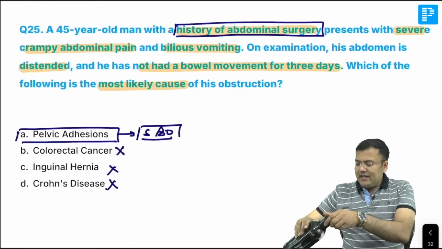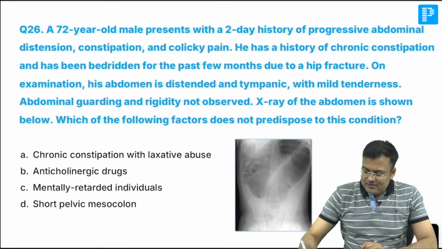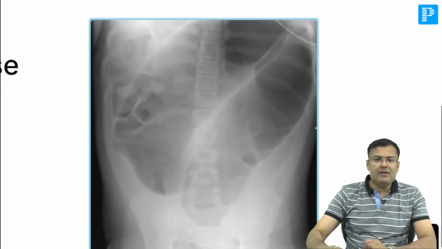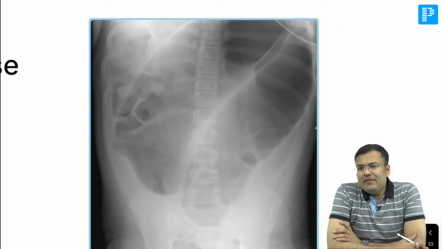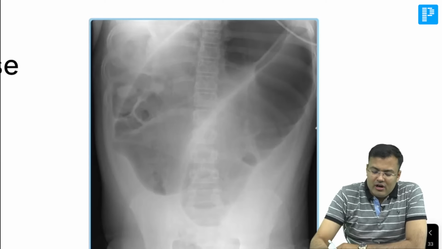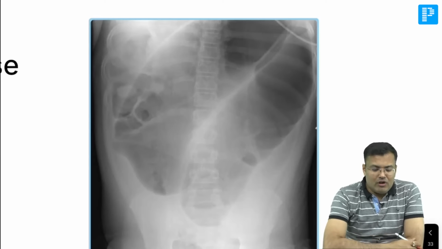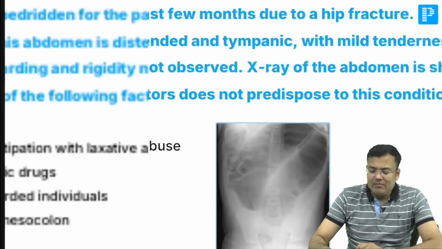Okay? Look at the next one, all of you. It's very very easy guys. Very easy. Can you see the next question? See and tell me. First tell me what's the name of this appearance. All of you know that this is coffee bean sign. And if it is coffee bean sign, obviously patient is suffering from what? Sigmoid volvulus. Can you see this? So coffee bean, patient is having sigmoid volvulus. Now the question is asked in relation to sigmoid volvulus. Have a look once, all of you.